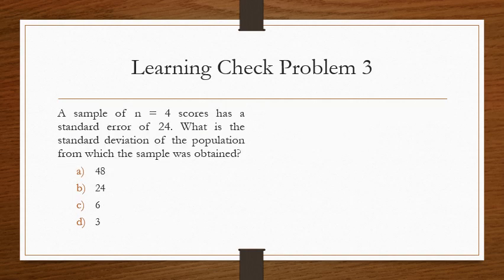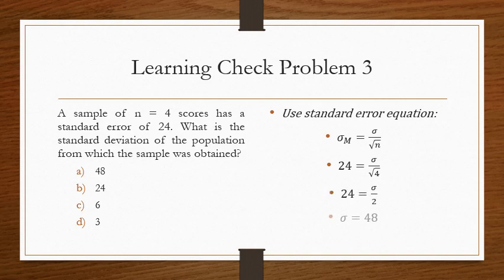Learning check problem 3. A sample of n equals 4 scores has a standard error of 24. What is the standard deviation of the population from which the sample was obtained? Well, first off, we're still going to use the standard error equation. The estimated standard error is equal to standard deviation over square root of n. We're just going to fill in what we know. We know the standard error is given as 24. We know n is given as 4, and we're going to solve for standard deviation of the population. So work the problem through, and you should end up with a standard deviation from the original population equal to 48.